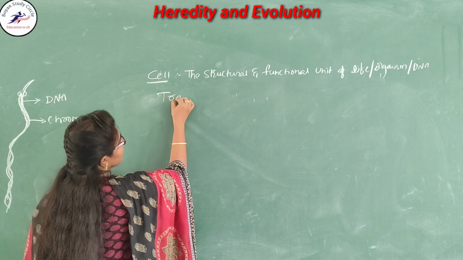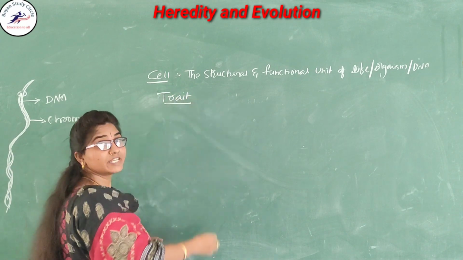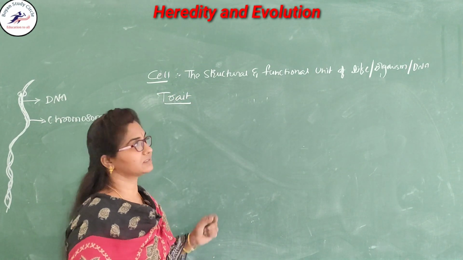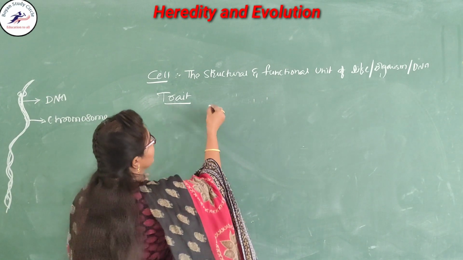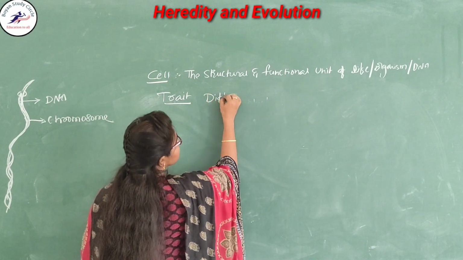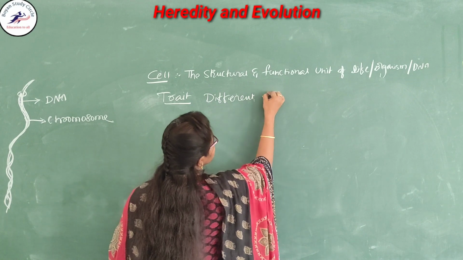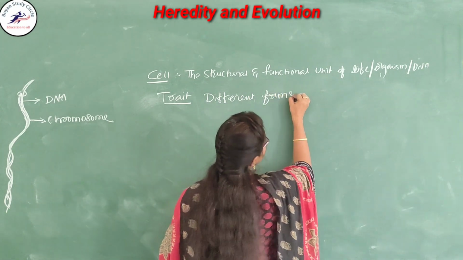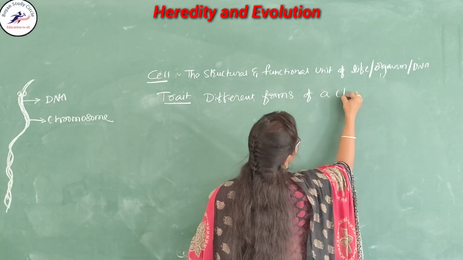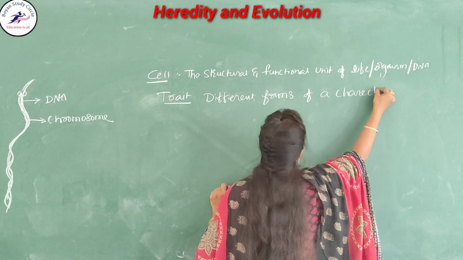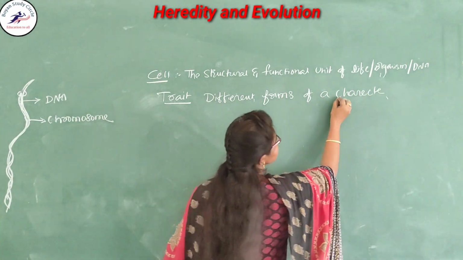So what is the trait here? Different forms of a character are called traits. So here, what is the character?